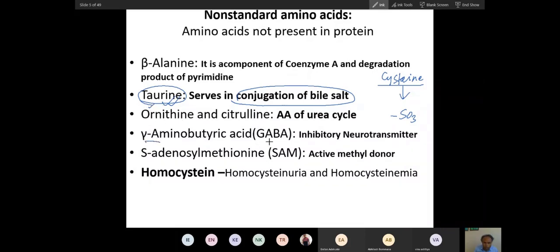Now GABA is a very important neurotransmitter. Don't you know? GABA is a very important neurotransmitter of your brain. Don't you know this?